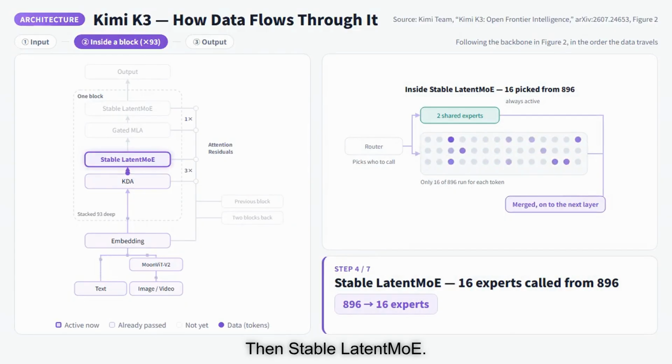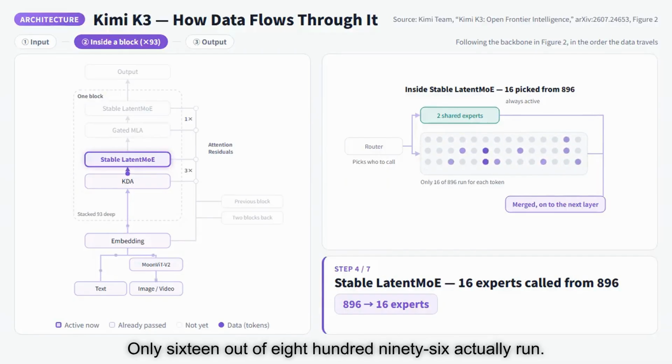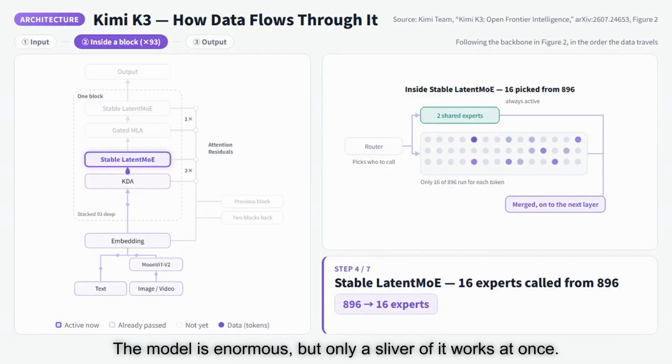Then, stable LatentMoE. A router picks which experts this token needs. Only 16 out of 896 actually run. The model is enormous, but only a sliver of it works at once.